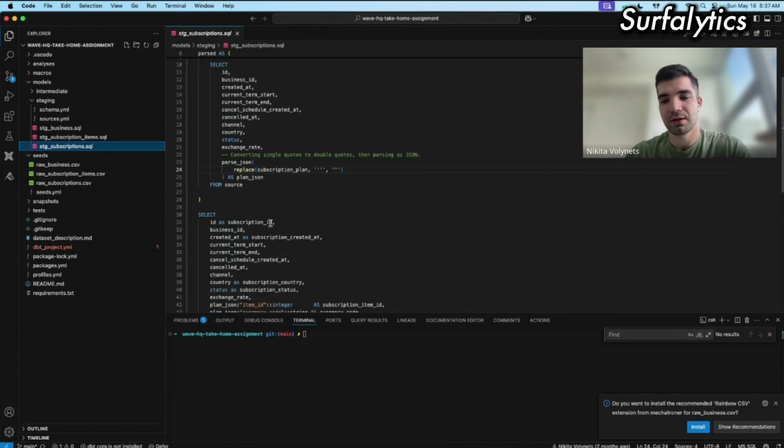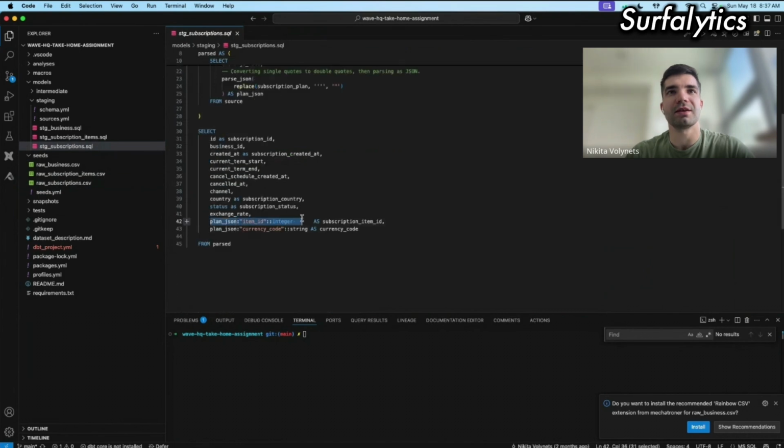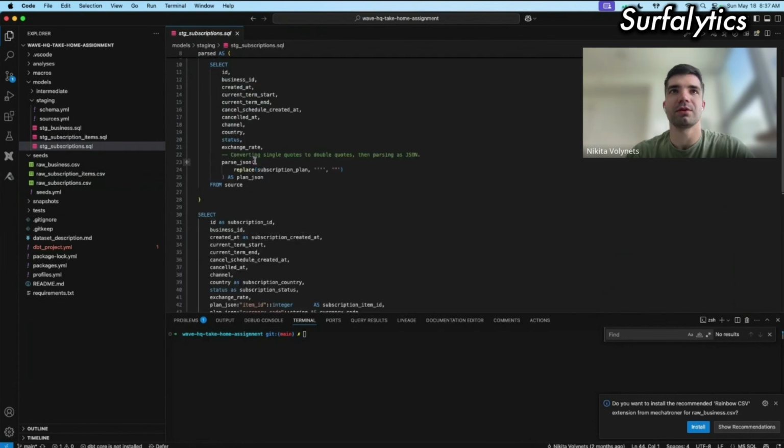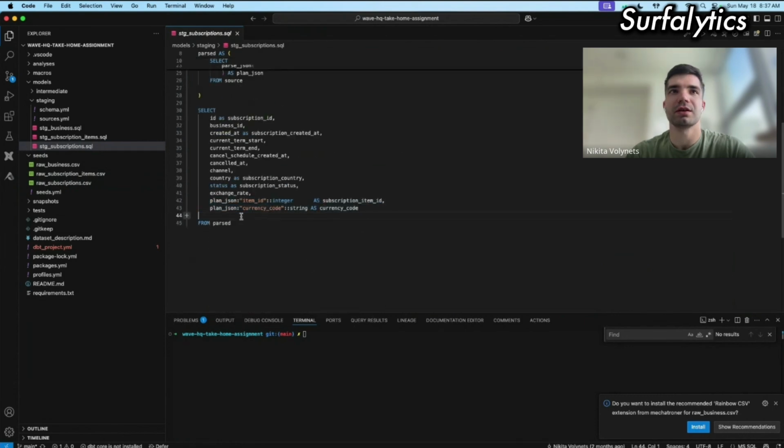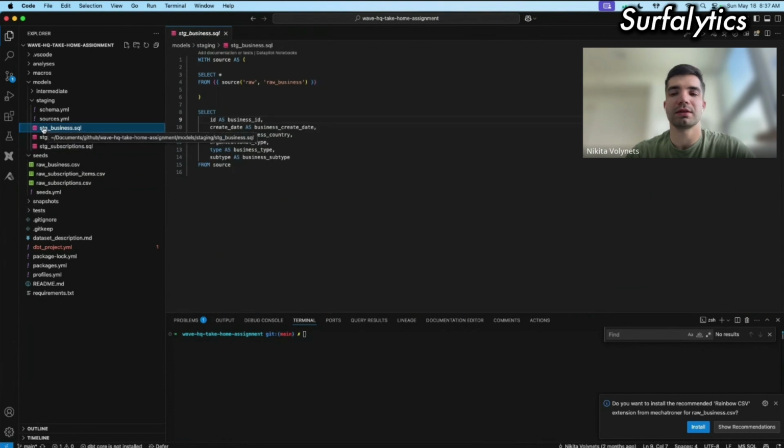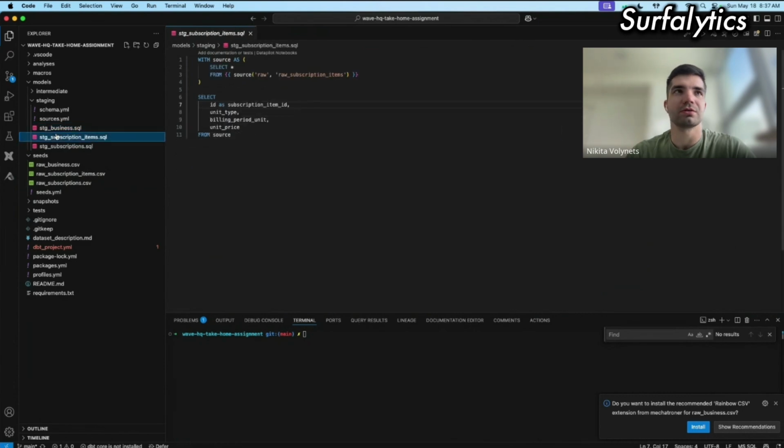Actually, I just Googled how I can separate this field in two. Snowflake, the database that I use, has a special formula for this function. It's called parse JSON. With this formula, I created two fields instead of one, and that's it. I named all tables starting with STG, just a good naming convention to understand that these are models from the initial layer.